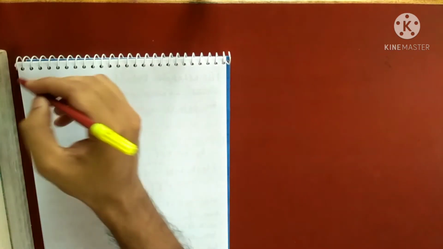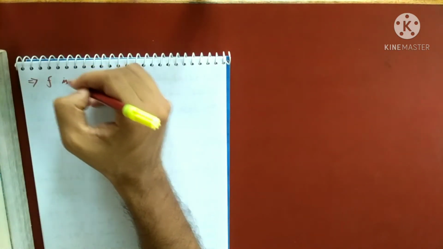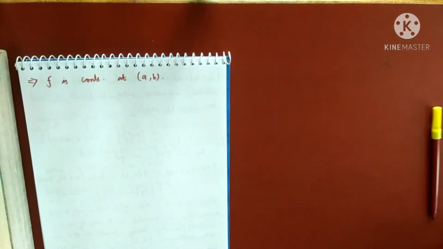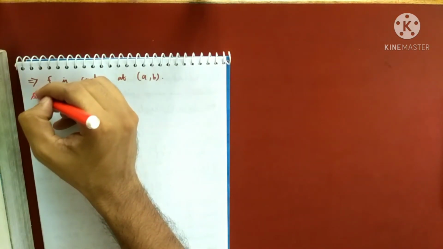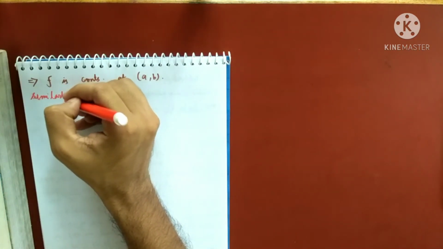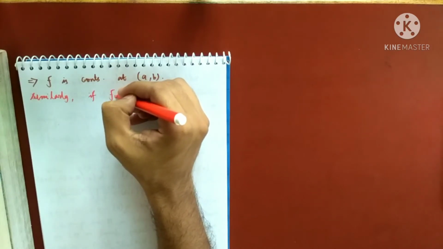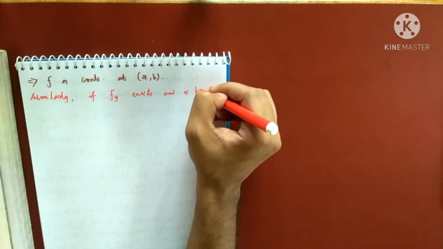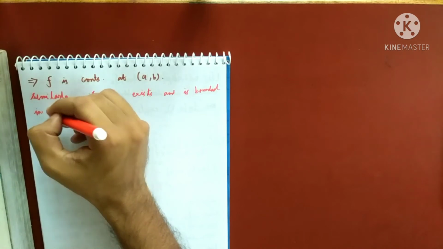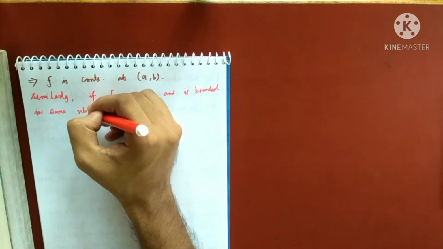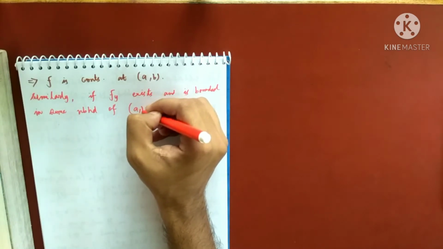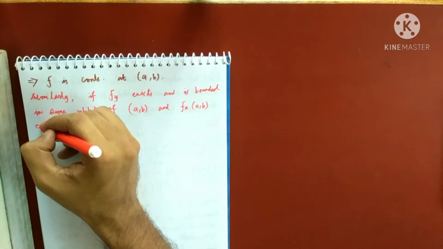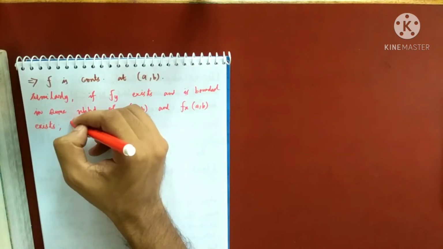So similarly, what can I write? This implies f is continuous at a comma b. And similarly, we can prove the other part. Suppose I assume that fy exists and is bounded in some neighborhood of a comma b, and fx at a comma b exists, the proof is similar.